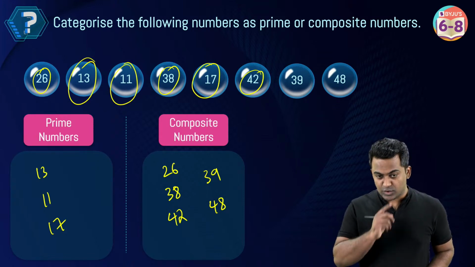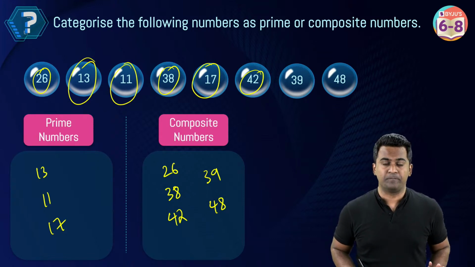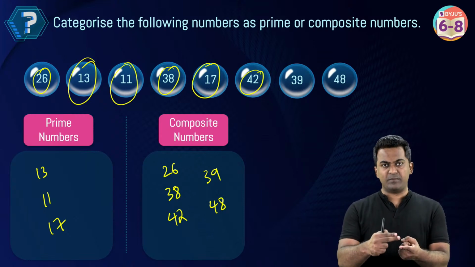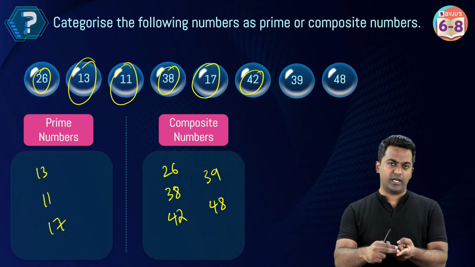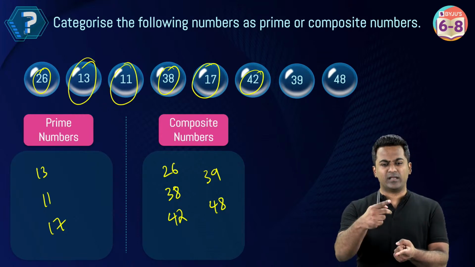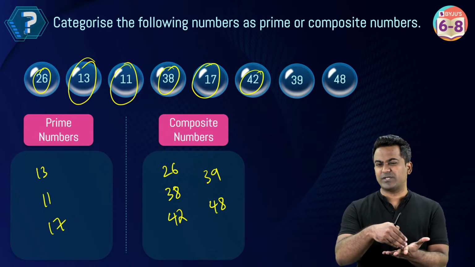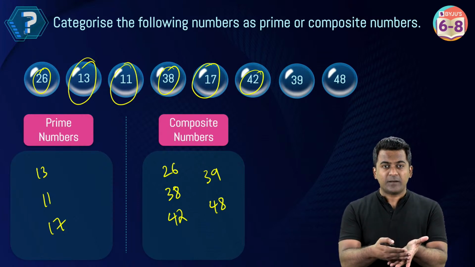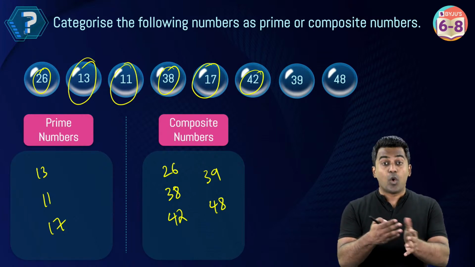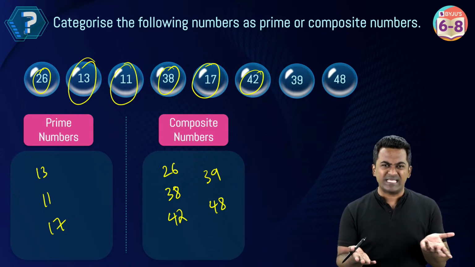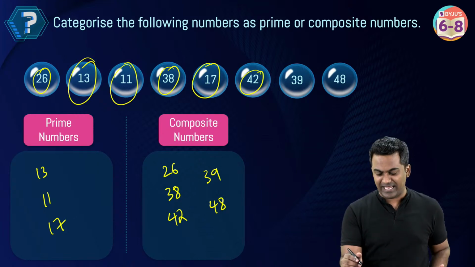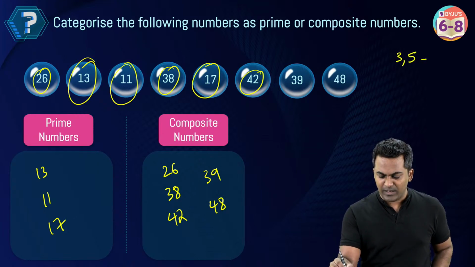Very nice. So far, do we have any questions? We've understood what factors and multiples are. We've understood what prime numbers and composite numbers are. We've understood what perfect numbers are. We've understood what co-prime numbers are. And we've understood what twin prime numbers are. Twin prime numbers are what? Very simple. The difference should be 2. That's it. Like 3 and 5 are twin primes.